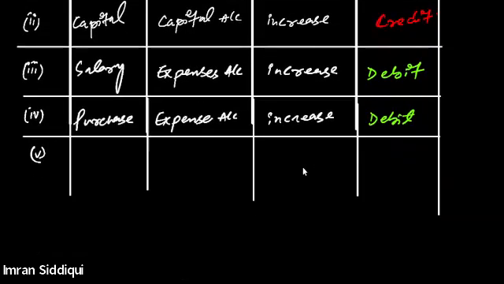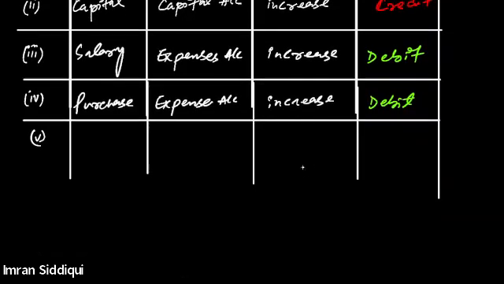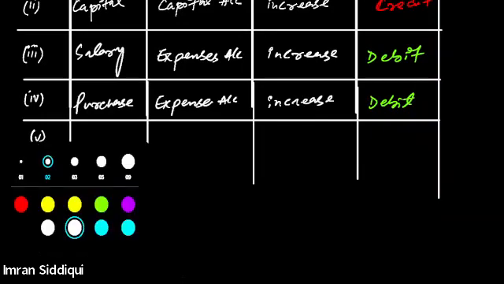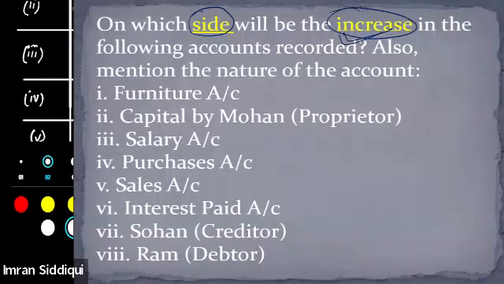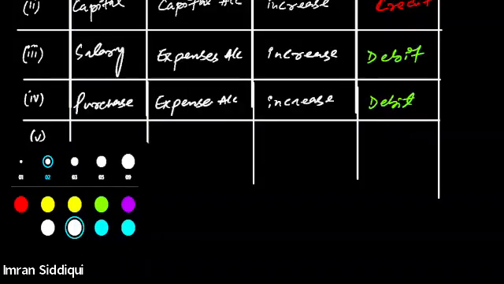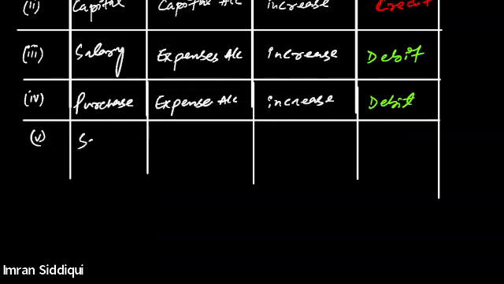Now, you guys are writing this along with me in your notebooks. Please write this in your notebook along with me. Then we have the sales account. Anyone have any idea what the sales account is? Ritika, do you want to tell me? Revenue. Perfect. Sales comes under the revenue account.